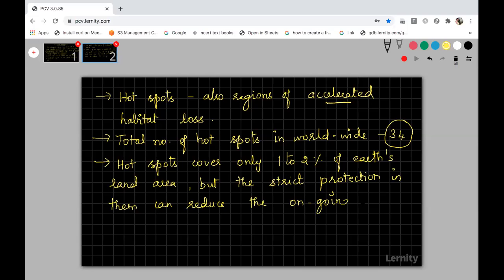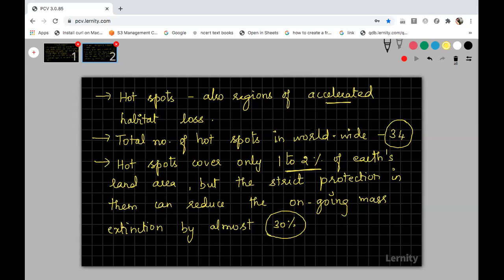Now we are in the 6th episode of mass extinction, right? This ongoing mass extinction can be reduced by almost 30%. 30% of the extinction of species can be reduced if we protect the hotspot regions. Hotspots cover only 1 to 2% of the entire Earth surface, but the species that can be protected from extinction is almost 30%.